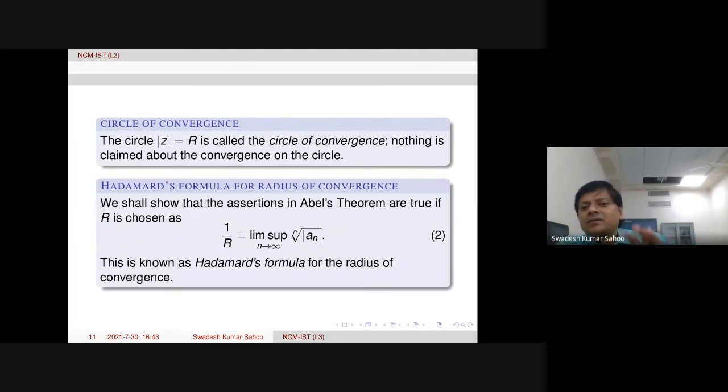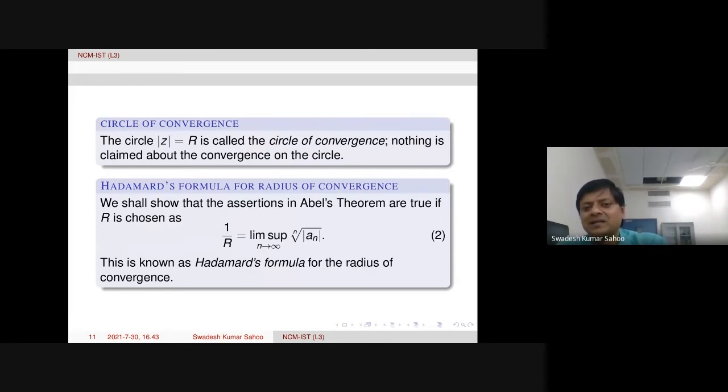Now this R, this radius of convergence, will be constructed through this formula. This is called Hadamard's formula for radius of convergence, or sometimes the Cauchy-Hadamard formula. And we shall show Abel's theorem. All the properties are true if we choose this R.